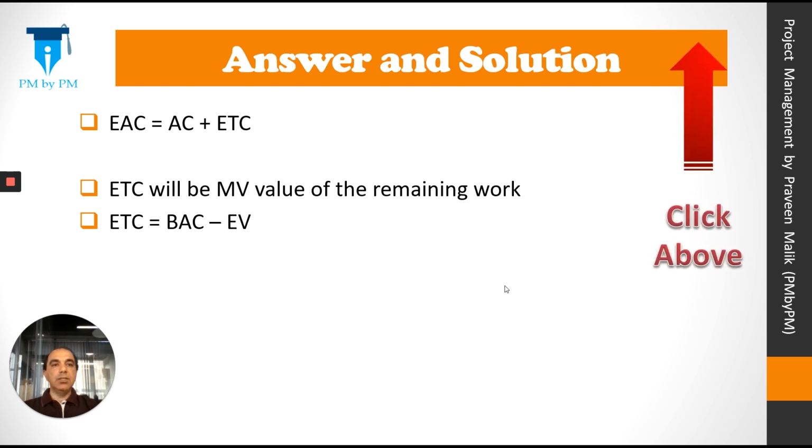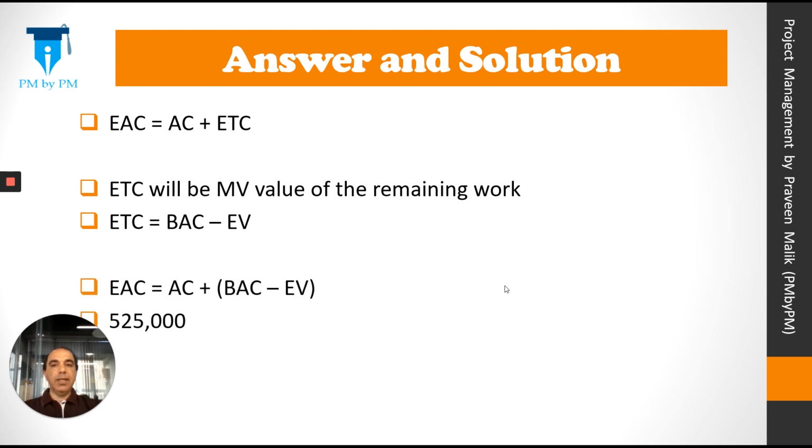To understand this, you can click on the link above to watch my previous video on EAC. Now, if we replace ETC in the generic equation, we get EAC is equal to AC plus BAC minus EV, and that solves the question. So our EAC will be 525,000.